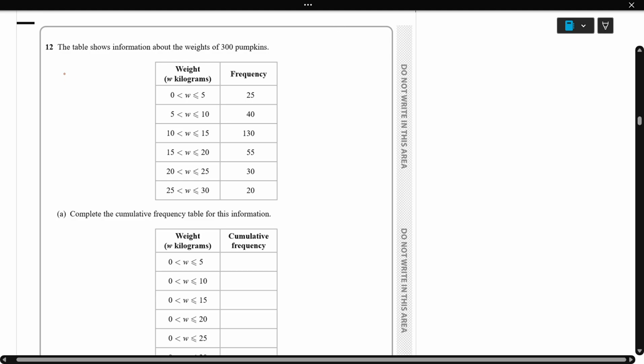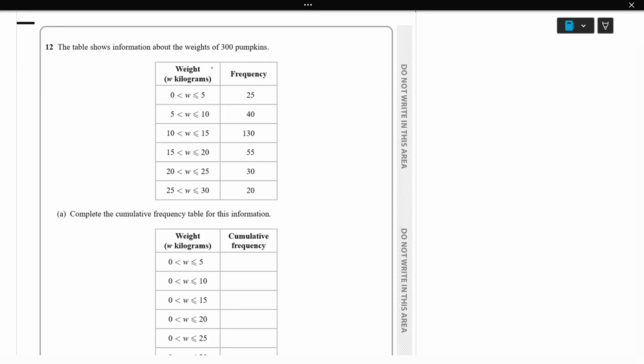Here is question number 12. The table shows the information about the weight of 300 pumpkins. For the first part, they are asking us to complete the cumulative frequency of this table of information. So the cumulative frequency for 0 to 5 is 25.